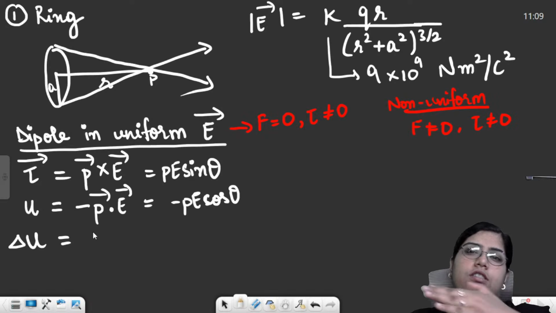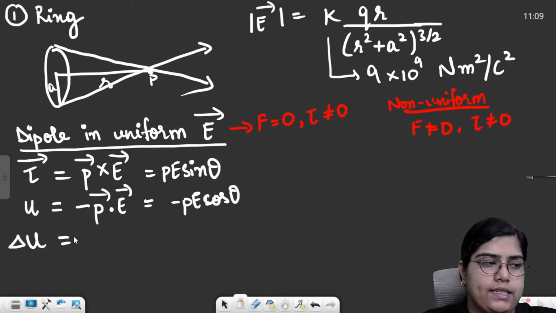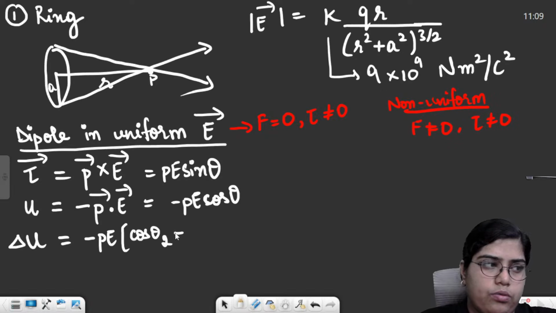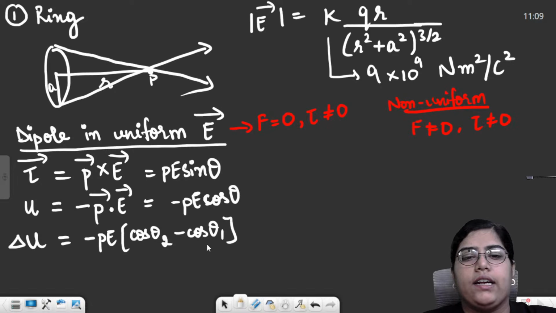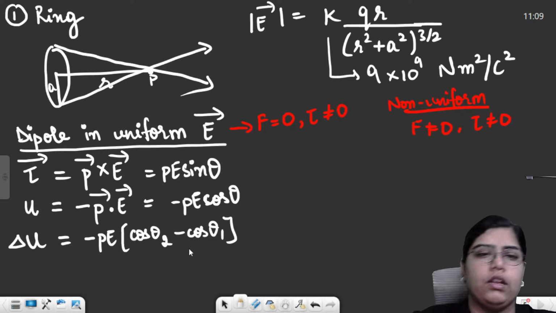Now you change this 60 degree angle to 90 degrees. Whenever there is a change in angle, the amount of change in the potential energy will be given by minus PE (cos theta 2 minus cos theta 1). Theta 2 is the final angle, theta 1 is the initial angle. So these were the two things which were discussed.